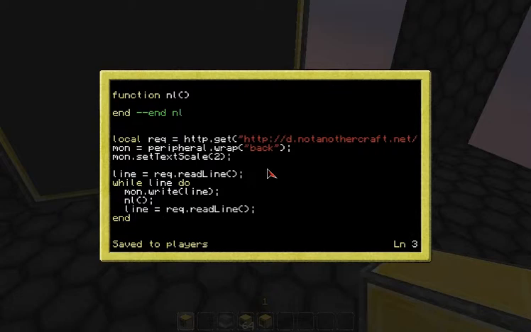So now we're going to say local ix, iy equal to monitor dot get cursor position.